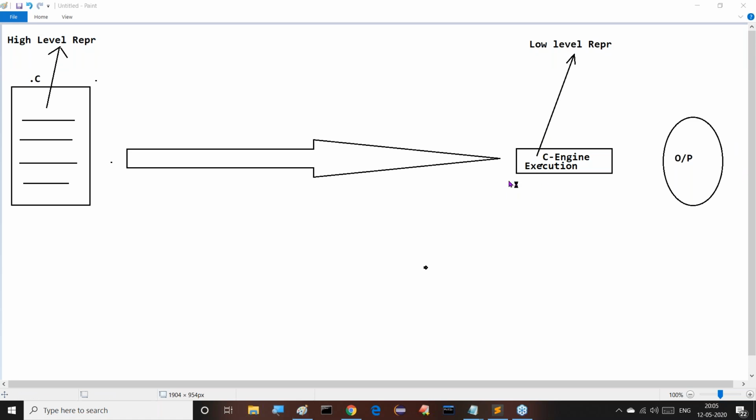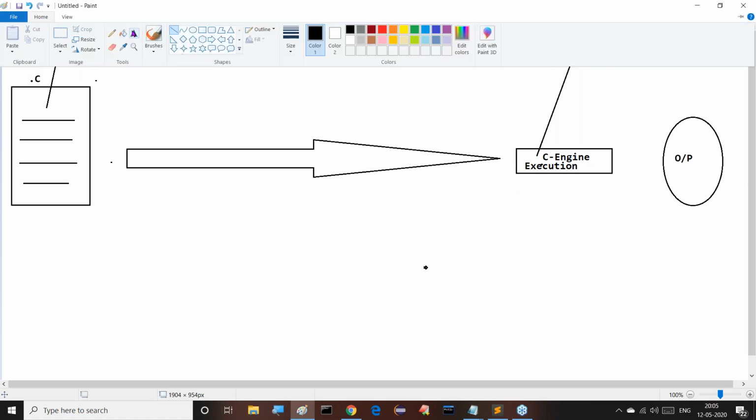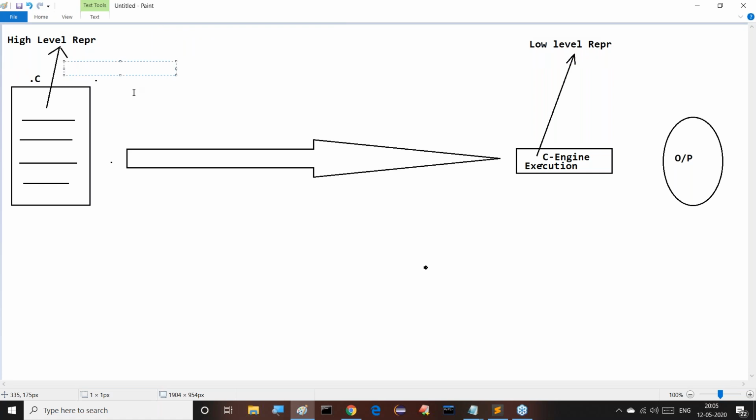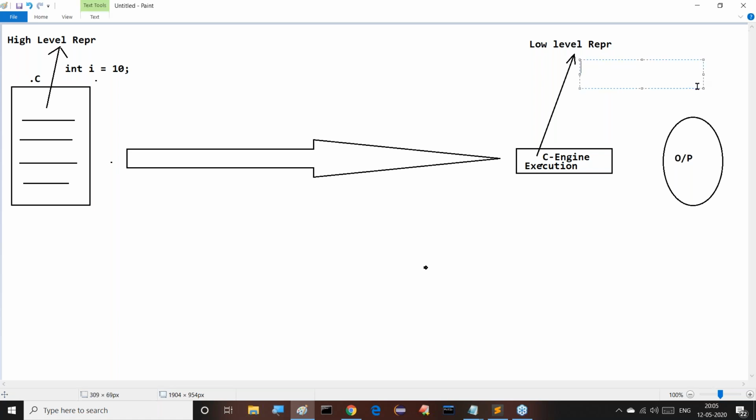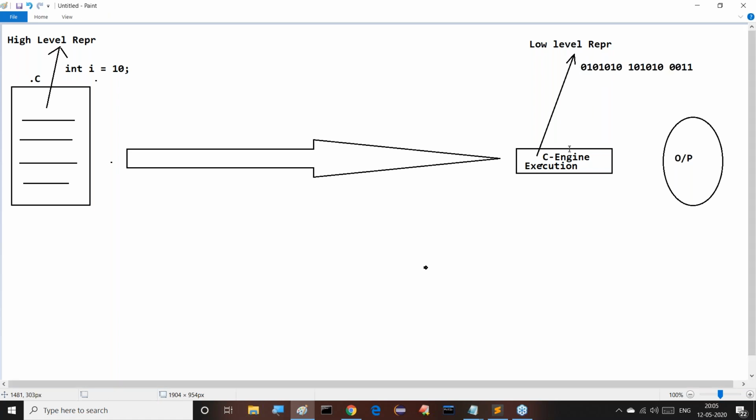Is that clear? Machine representation, machine language representation, in the sense of which one? Low level representation versus high level representation. For example, in high level representation you may declare int i = 10;. But machine representation means low level representation, where everything is available in the form of zeros and ones only. Please observe this clearly. This is required by the C engine, but here we are providing the other representation to the C engine.